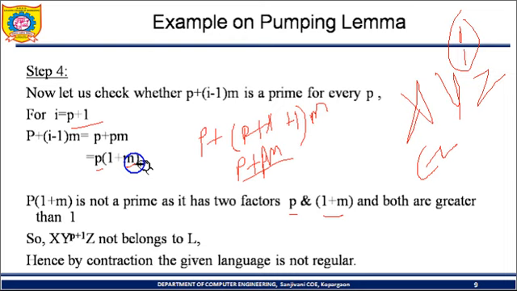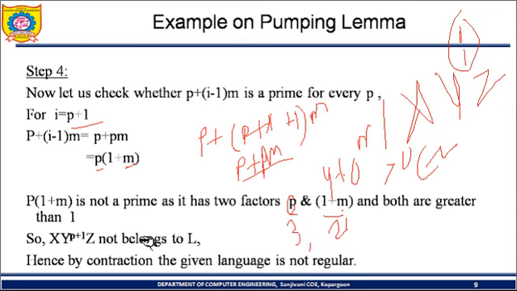Why are both greater than 1? Because m is nothing but mod of y, which is 0 raised to m, such that m is greater than 0. Greater than 0 means even if its value is at least 1, then 1 plus 1 will be 2. So one factor is 2 and the other factor is p. p is the total x y z; out of x y z, y is 2, so p is definitely greater than 2. If the remaining part is 1, then it will be 3. So both factors are greater than 1.